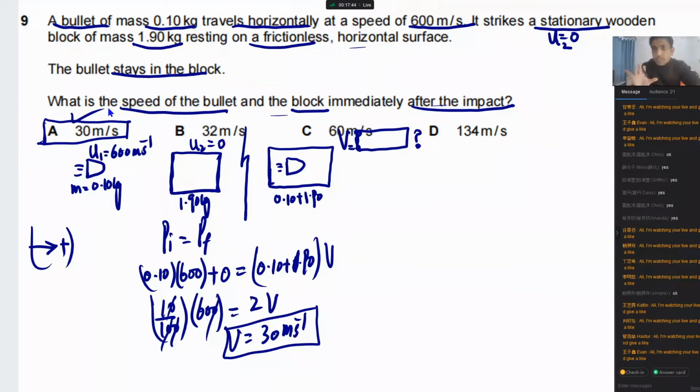If you have any question about this right now, you can type your question. If you don't have, check this solution and we go to the next one. Okay, please check this now. Okay, if this is clear, let's move on to the next.